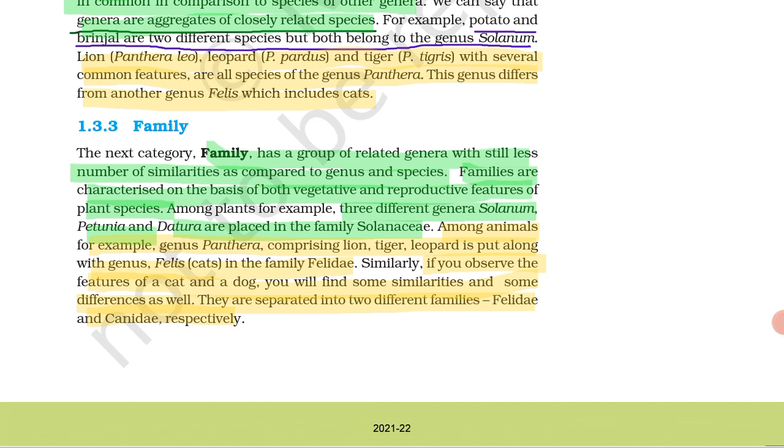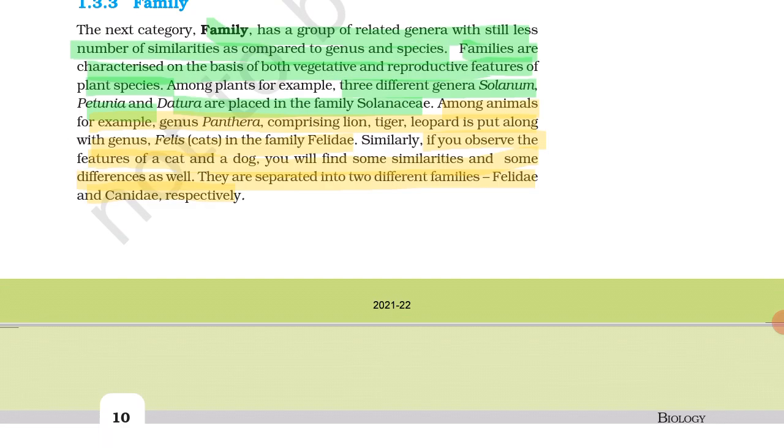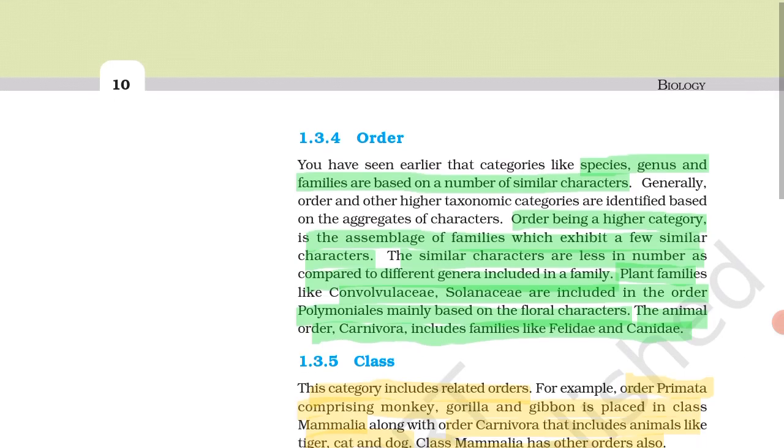Similarly, if you observe features of cat and dog, you will find some similarities and some differences as well. They are separated into two different families, that is Felidae and Canidae. Felidae is the scientific name of cat. Canidae is the scientific name of dog. They have a few similarities and differences, but they are separated into different families like Felidae and Canidae.